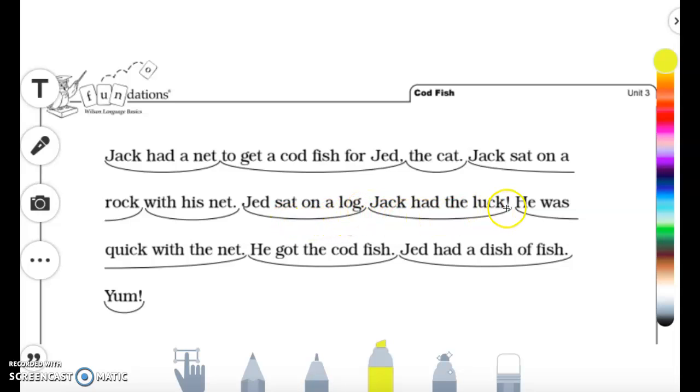And can you read the next one in your head? Okay, now I'm going to read it. Jack had the luck. Okay, practice your next sentence. Okay, let's read. He was quick with the net. And practice your next sentence. Okay, let's read it. He got the codfish. And then I want you to finish the story and we'll read it together.